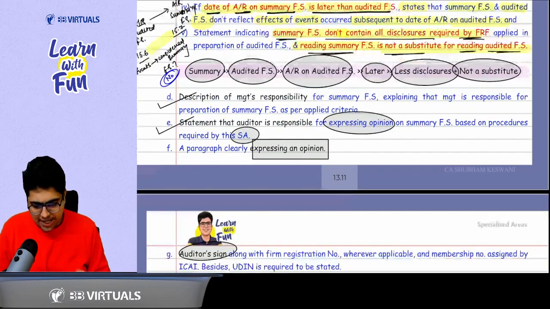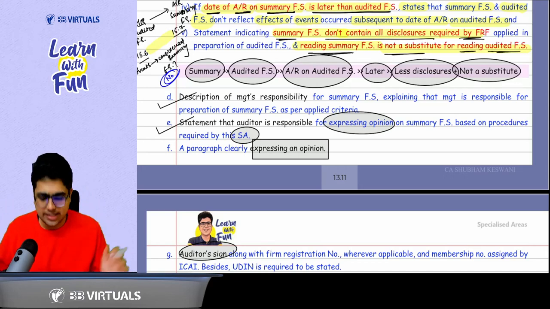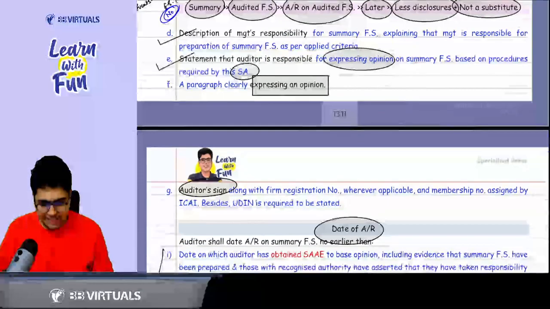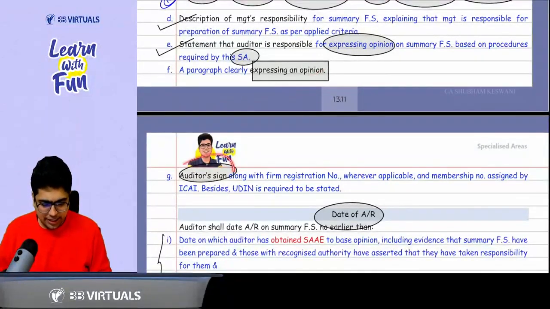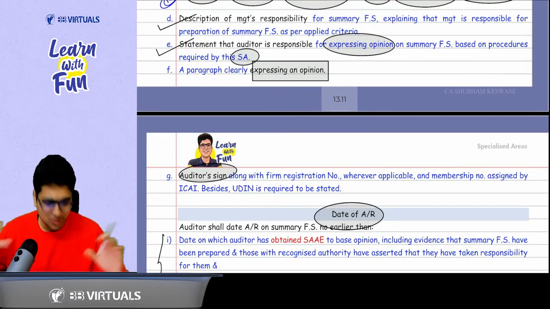Okay sir. Then you describe management responsibility of preparing the summary financial statement as per the applied criteria. Auditor's responsibility of expressing the opinion, and then a para clearly expressing the opinion. Then you need to give the auditor sign, membership number, firm registration number, UDIN, and so on. These are basic things which are there in every audit report.